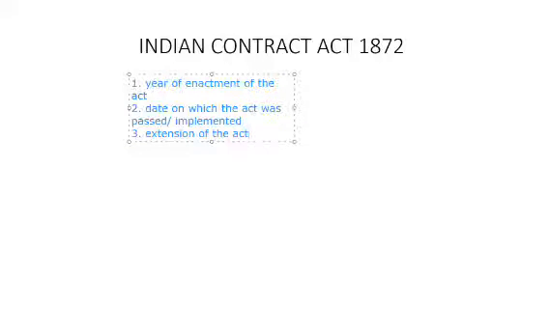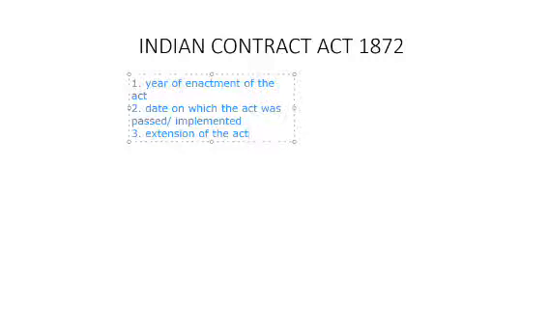So these are the three things which are important for you while studying any rule or any act. If you see the constitution, I told you that on 26th November 1949, it was prepared. That is the year of enactment of the act. And it was implemented on 26th January 1950. The constitution was adopted or passed on 26th January 1950. That is the date on which the act was passed.